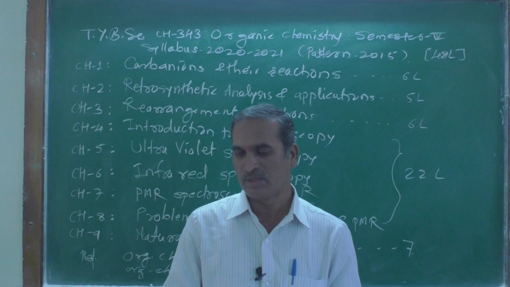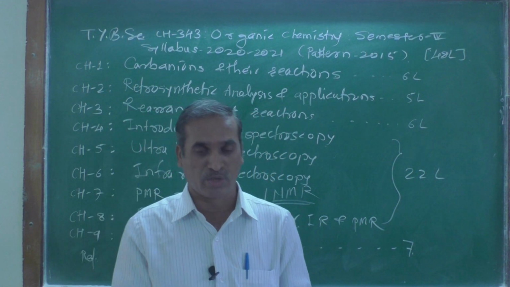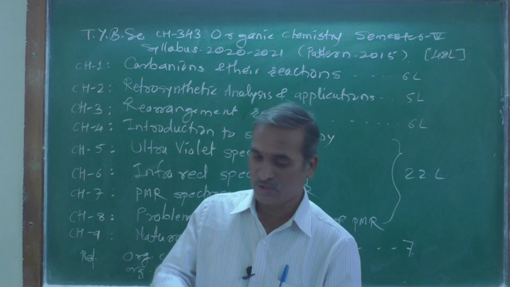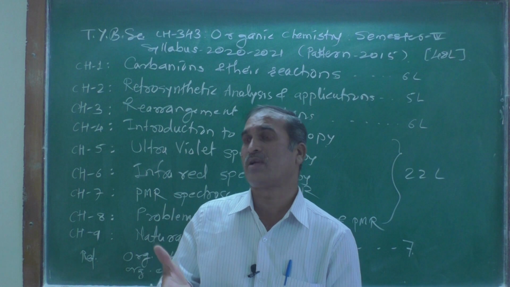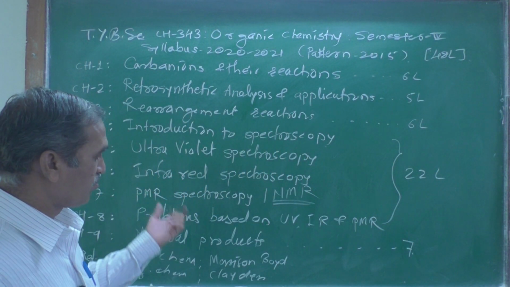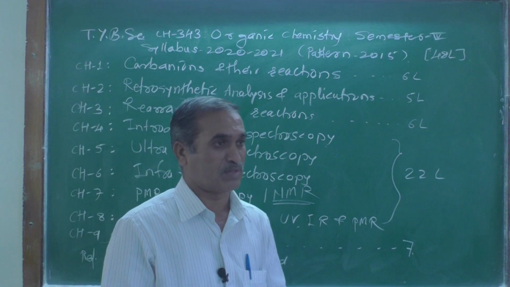It is one of the best, I think. And those who are advanced students can use some very good organic chemistry books, like Organic Chemistry by Morrison and Boyd. It's a very good book as far as organic chemistry is concerned.